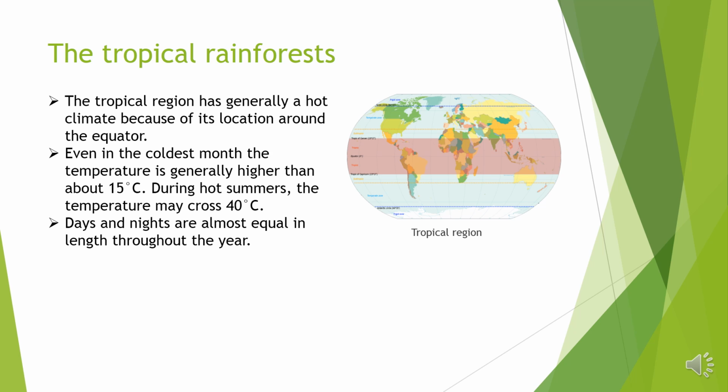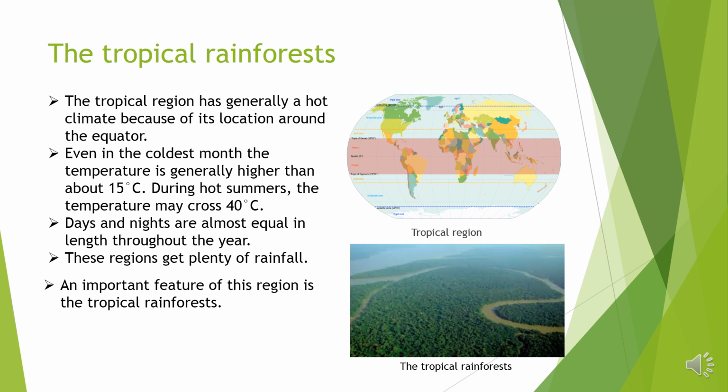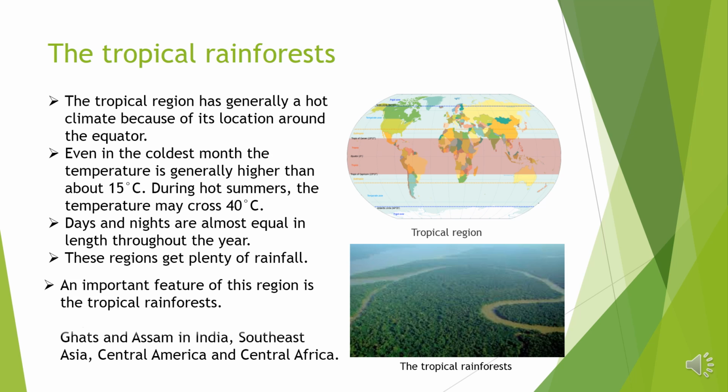Days and nights are almost equal in length throughout the year. These regions get plenty of rainfall. An important feature of this region is the tropical rainforests. Tropical rainforests are found in Western Ghats and Assam in India, South Asia, Central America, and Central Africa.